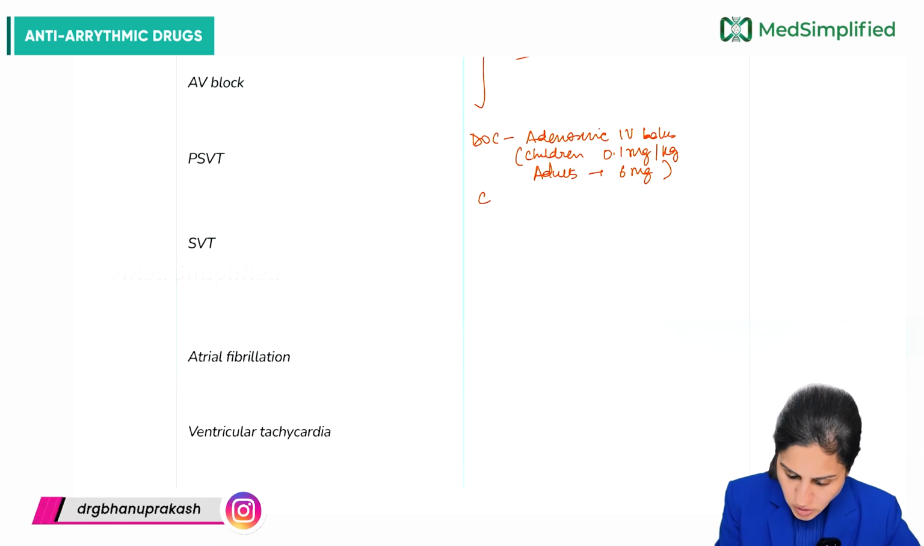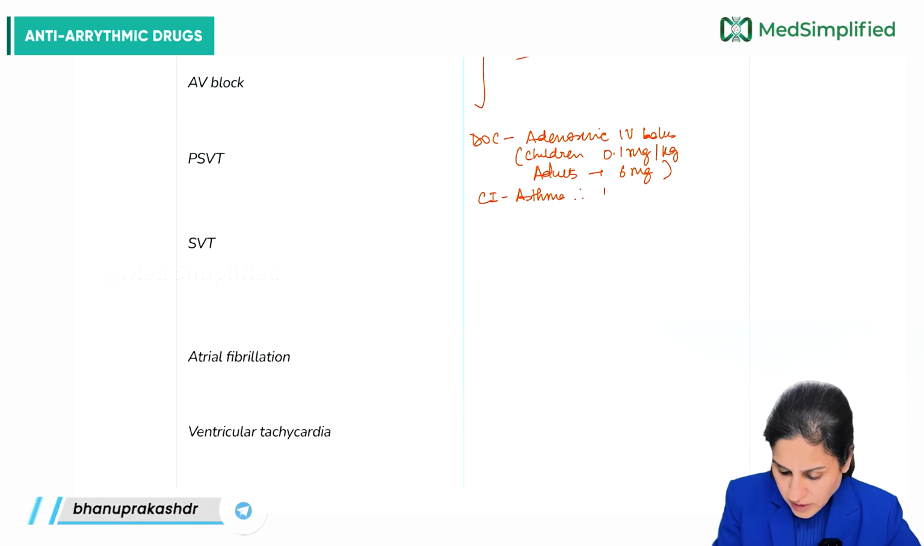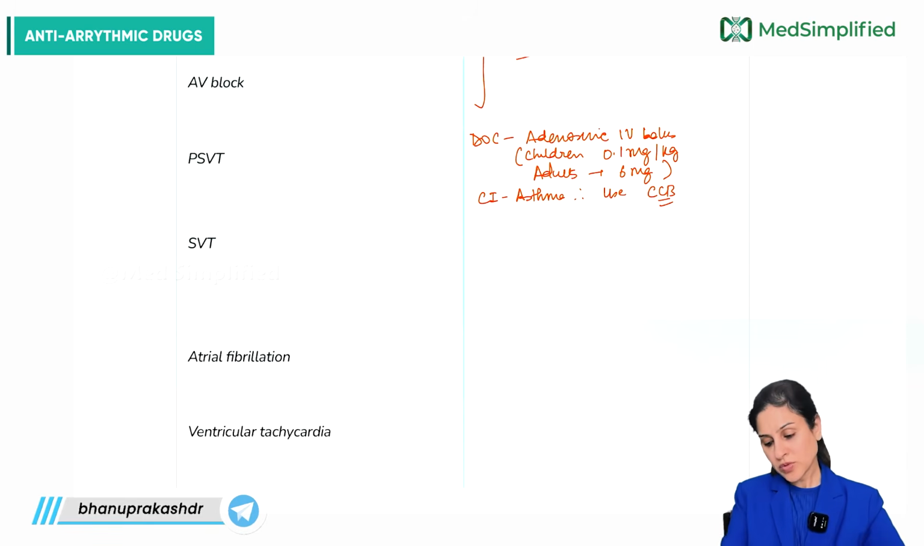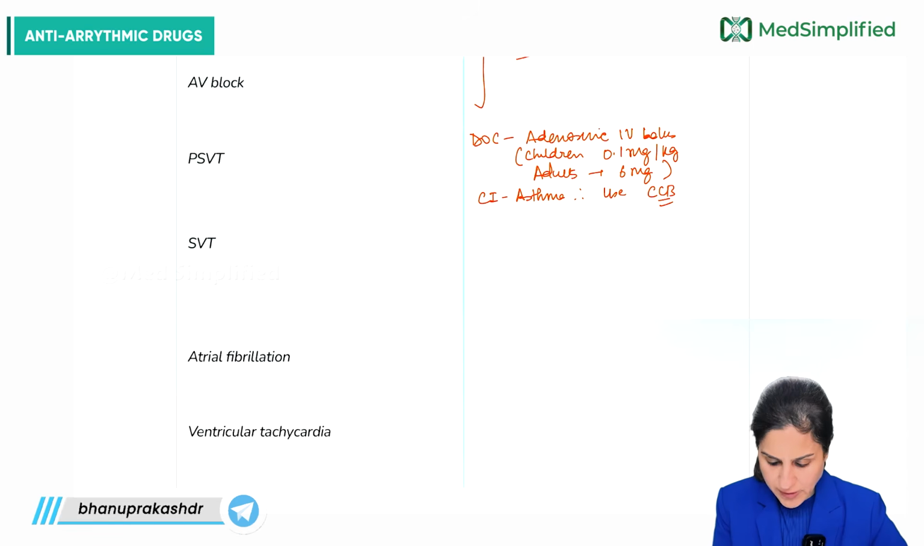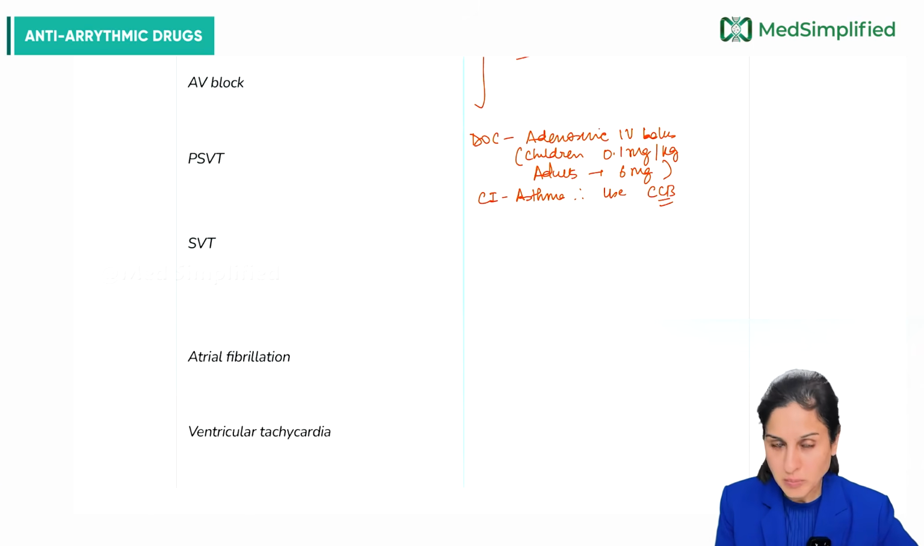Now, adenosine is contraindicated in case the patient has asthma because it is a bronchoconstrictor. So, therefore, we use CCBs. Parenterally, we use the calcium channel blockers for this, right? And also one thing more is that the blood pressure should be normal.